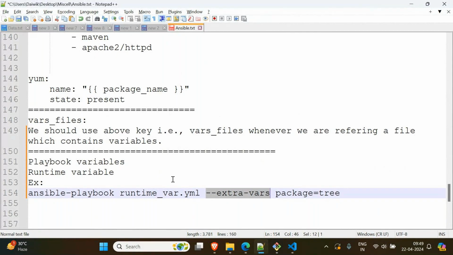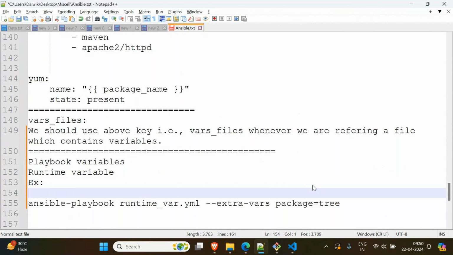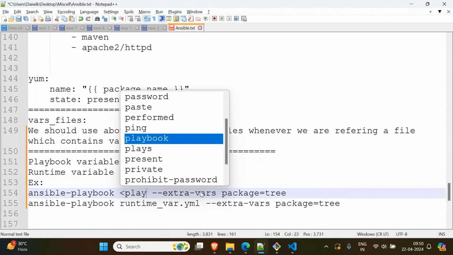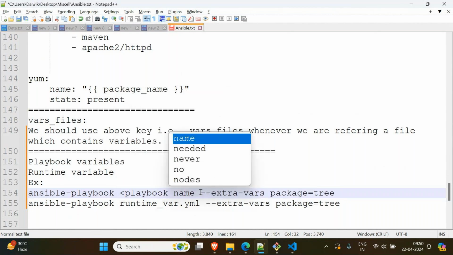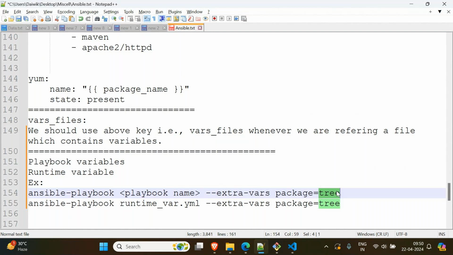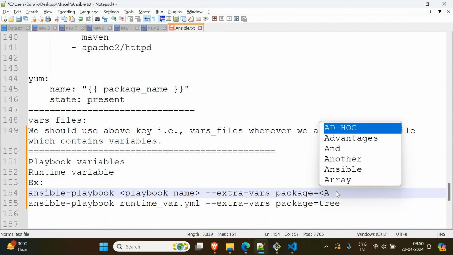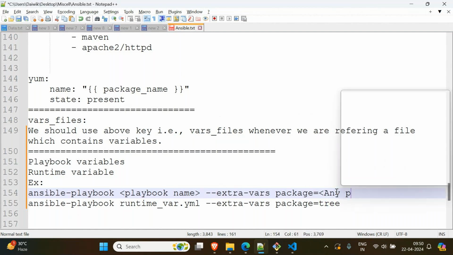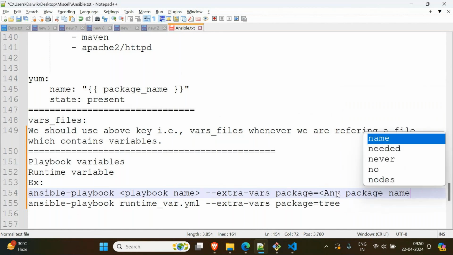Then you have to say ansible-playbook, the file name, right? This will be your file name. The playbook name, that's it. And then any package name, right? That way you can use it.